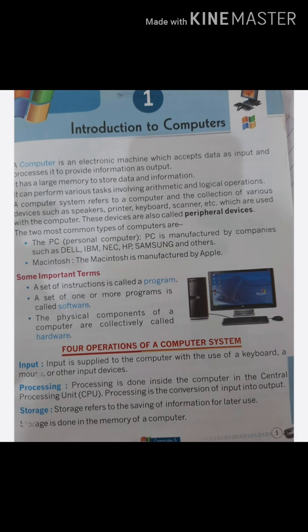Next, high memory. Computer has a large memory. It can store large amounts of data in its memory. Okay, no need to explain it deeply. In diligence, a computer can work for a long time. It never feels bored and tired, unlike human beings. Like us, computer does not get tired by working. No intelligence. Computer is a machine having no intelligence of its own. As you all know, as human beings we have intelligent power, but a computer works through us, so it is just a machine and has no intelligence of its own.